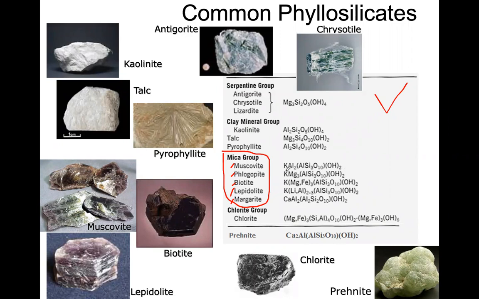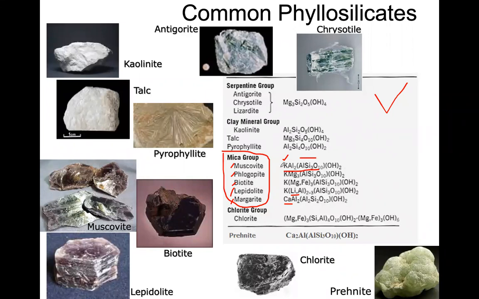So you can compare their compositions, compare their chemistries. Right? OH is a must. Aluminium is also there. Aluminium silicate, that unit is also there. Only thing is these cations are changing, right? Basically, potassium is also essential. Then this aluminum, magnesium, iron replacement can be there. Sometimes lithium can also come into the structure, especially lepidolite. Lithium is there. In margarite, calcium is coming in addition to aluminum, silicon, but no potassium or magnesium, iron.